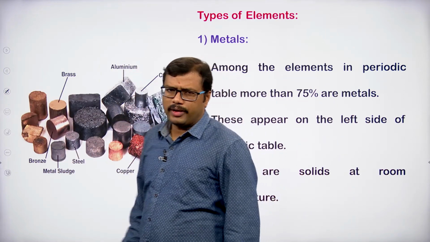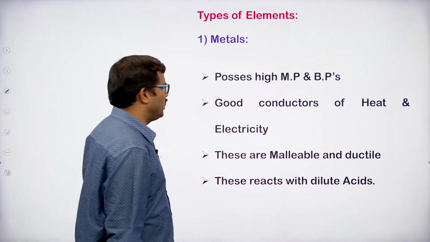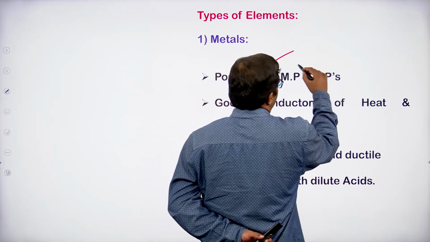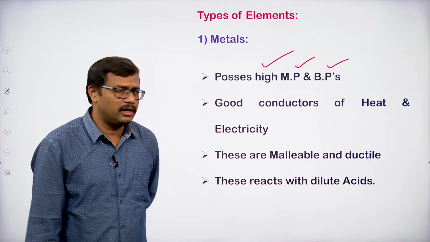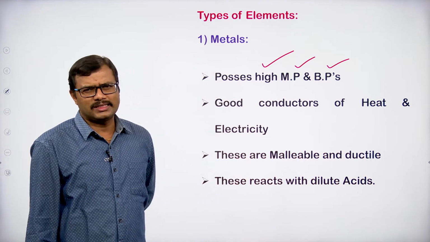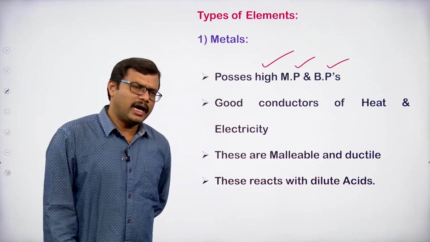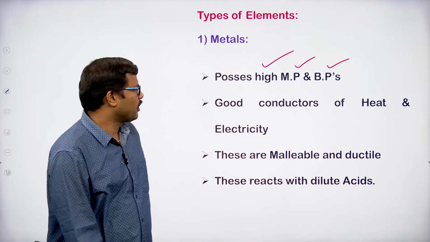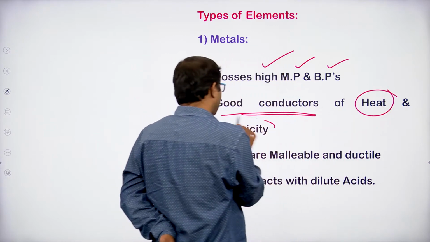Okay. Some examples are iron, aluminium, copper, etc. And when you observe the melting and boiling points, metals generally possess high melting and high boiling points, okay, because they exist as solids at room conditions. So, we can expect the melting and boiling points to be the highest among all the elements, and they are good conductors of heat and electricity.